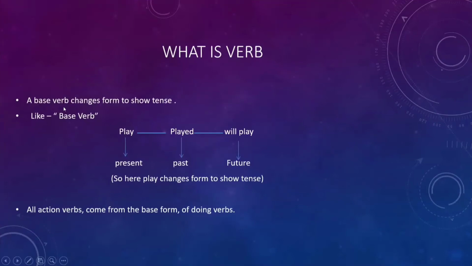A base verb changes form to show tense. Like play is a base verb. Play, played, will play. Here, play is in present tense, played is in past tense, and will play is in future tense. So, here base verb play changes form to show tense. All action verbs come from the base form of doing verbs.